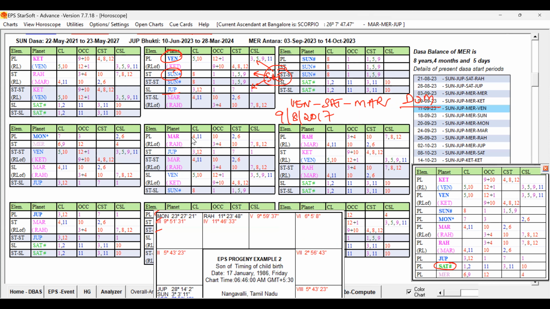Mars is fourth lord, but also 11th lord. It is good, in the star of Jupiter and sub of a good key planet, the star lord Venus. So that is also strongly playing a role. So that native got the child on 9/8/2017, and that is the date of birth of the child, and it is also a male child that the native got.